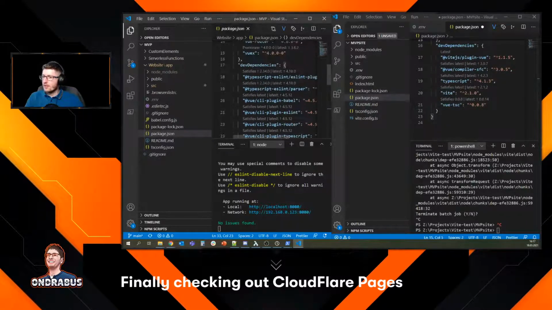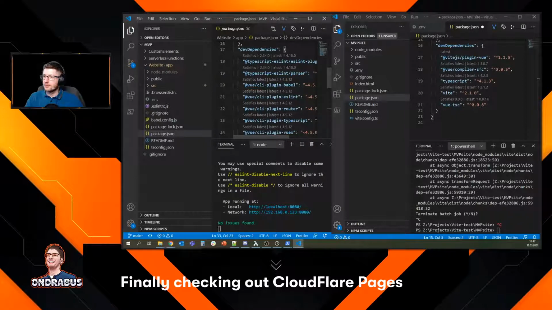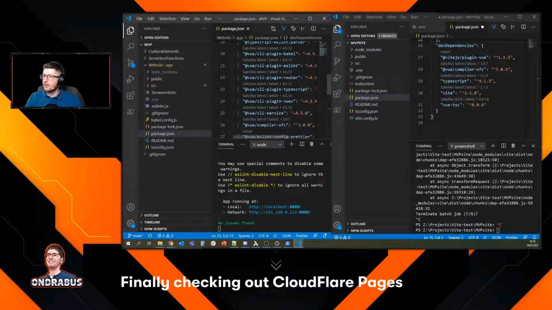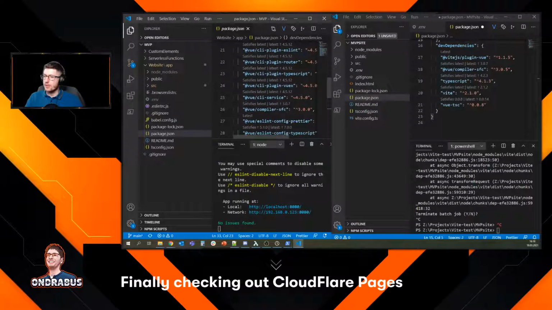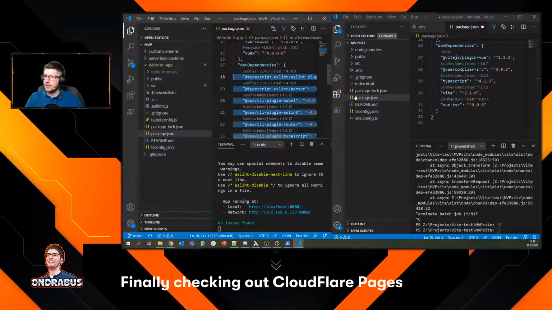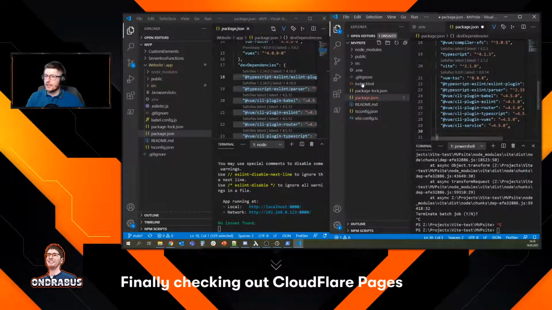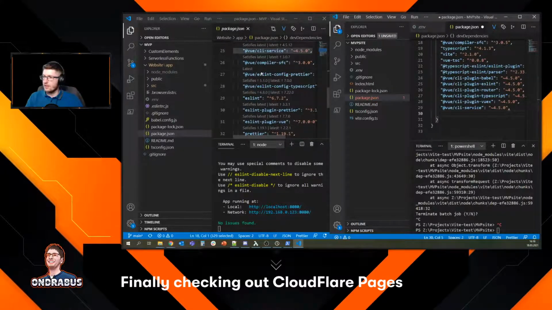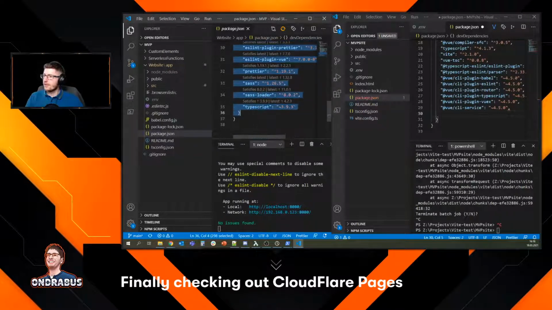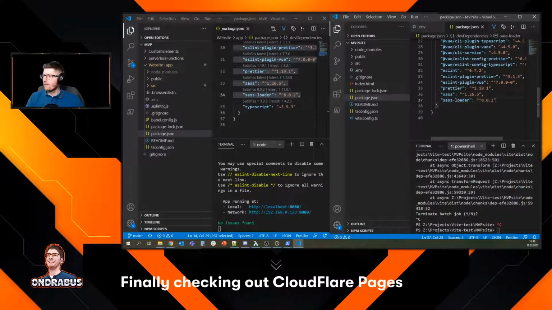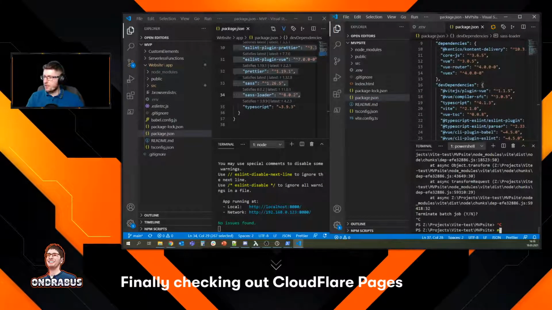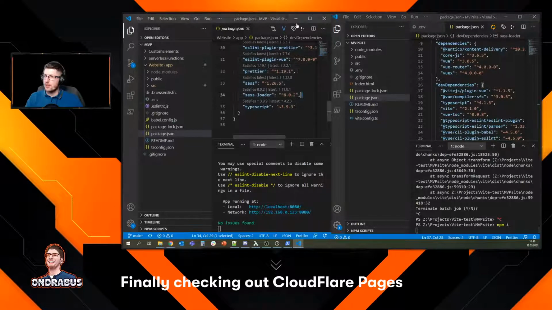All right, so let's see. Vue CLI, compiler SFC, so we don't need that one. We already have that one, so I'm just gonna copy the rest here. And then we need the rest here. ESLint, Prettier, Sass loader. I think we already have TypeScript there. So just this should be fine. Okay, I'm just gonna run npm i once again to install everything. But at this point we should be good.